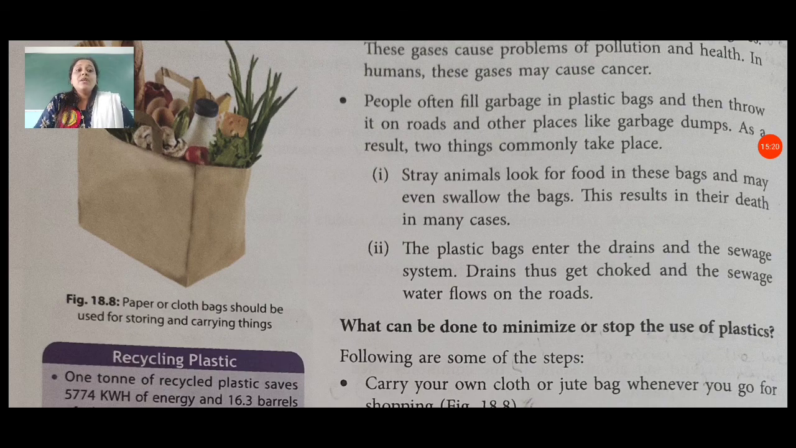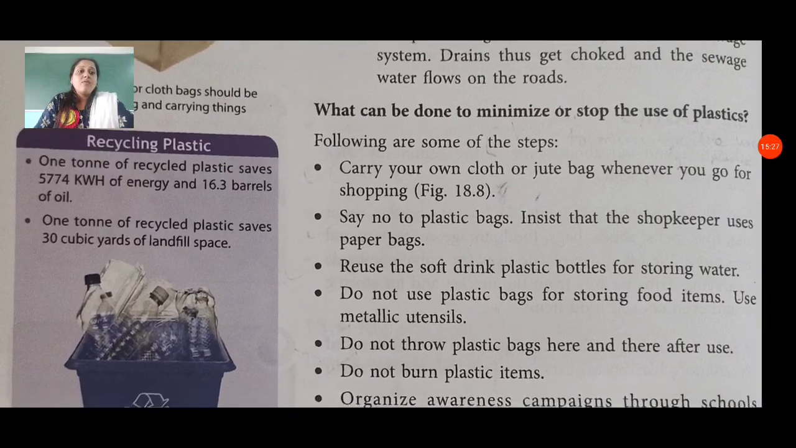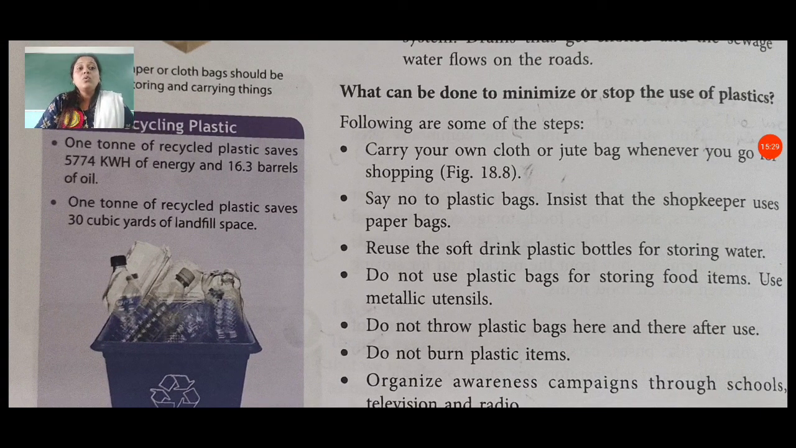What can be done to minimize or stop the use of plastics? For this, following are some of the steps. First, carry your own cloth or jute bag whenever you go for shopping. Then say no to plastic bags. Insist that the shopkeeper uses paper bags. Try to use paper bags. Reuse soft drink plastic bottles for storing water. Do not use plastic bags for storing food items.